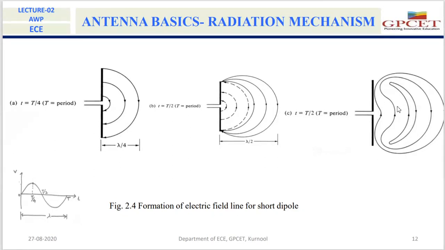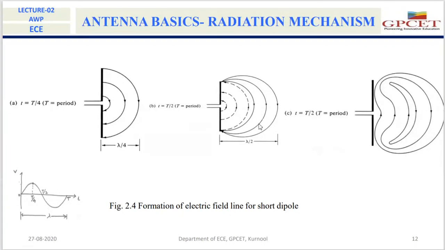They will be detached from the antenna because the applied voltage is 0 at t equal to T by 2. Because of this zero applied voltage, there is no connection between these field lines and the antenna. They will form closed loops, detach, and move away from the antenna with the velocity of light.